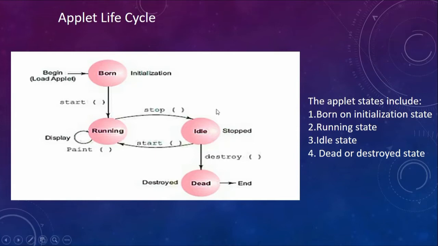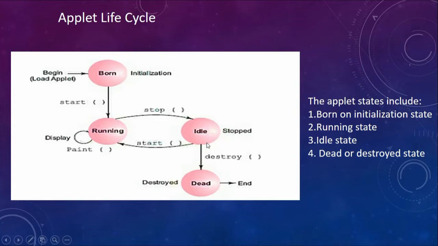When you come back to the home page, the start method of the applet is automatically called, and from the idle state the applet starts running. Notice that the applet moves from running state to idle state, and back from idle state to running state. This can go on any number of times in the life cycle of the applet. However, the initialization phase happens only once.